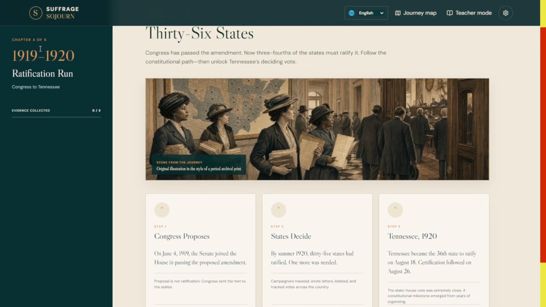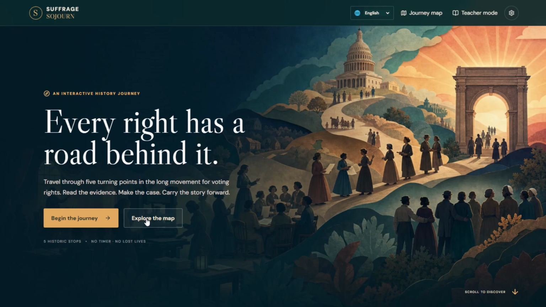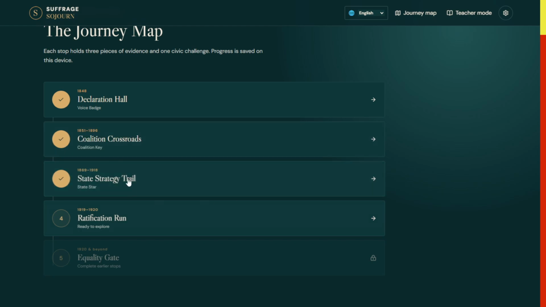So you'll go through all of this, all the chapters, and that's the process, and it will keep track of your progress as you work through this.